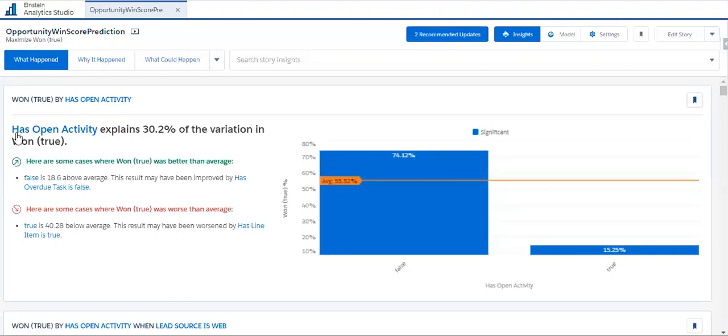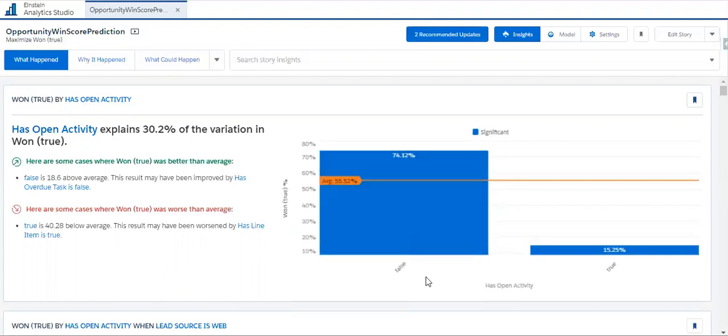Here we can see has open activity explains 30.2% of variation in win true. It means the has open activity variable has the highest predictive power in predicting won opportunities.